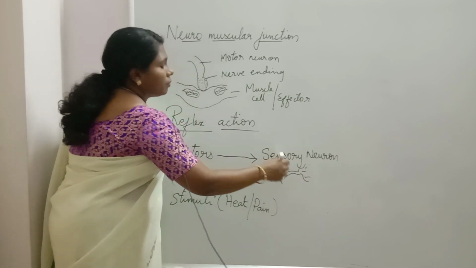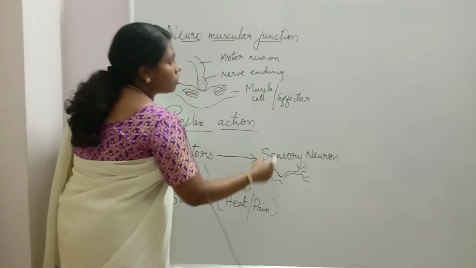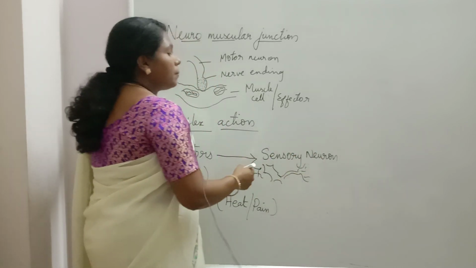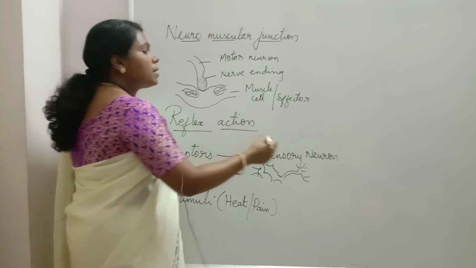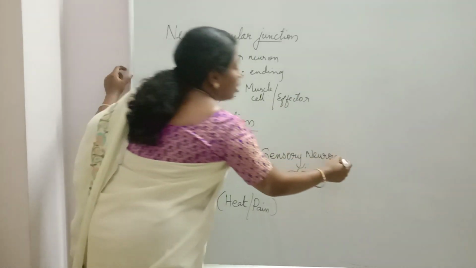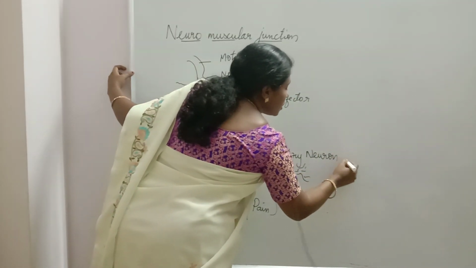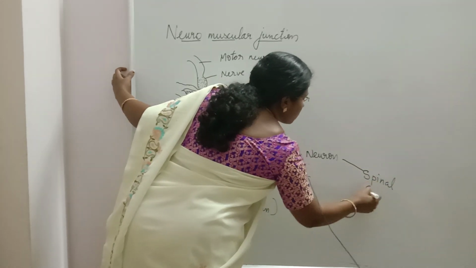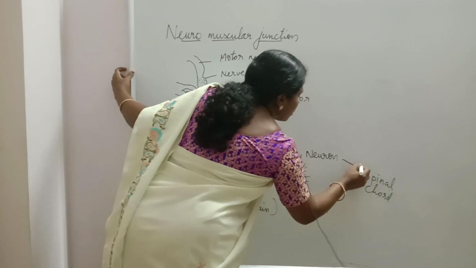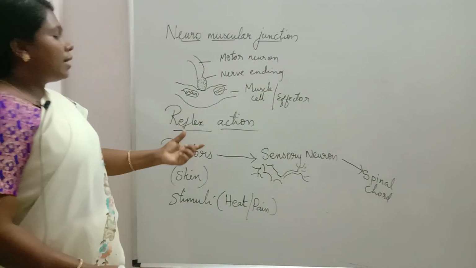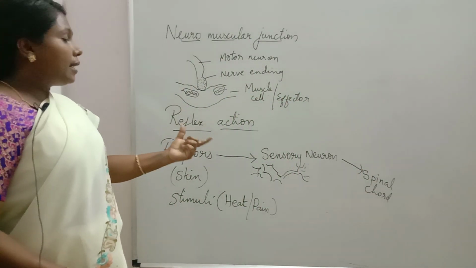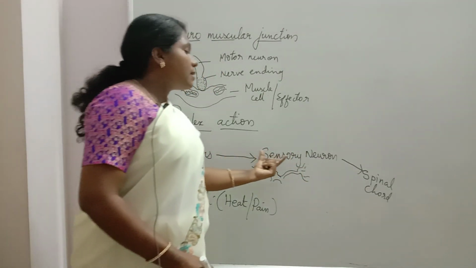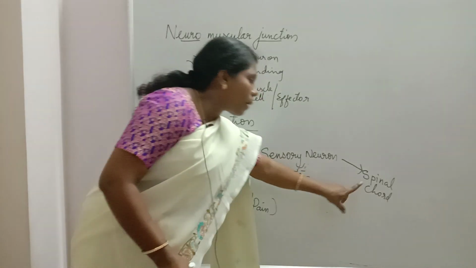Like this, from the first neuron to the second neuron to the third neuron, this impulse, heat, is transmitted to the CNS. Which is the CNS here? Spinal cord. So the spinal cord receives the impulse, that is a stimuli, heat, from the sensory neuron. How is it transmitting? It is transmitting as an electrical impulse, and it reached the spinal cord.